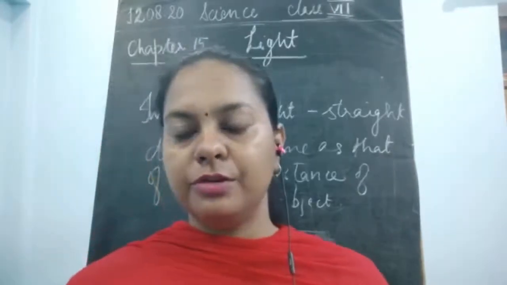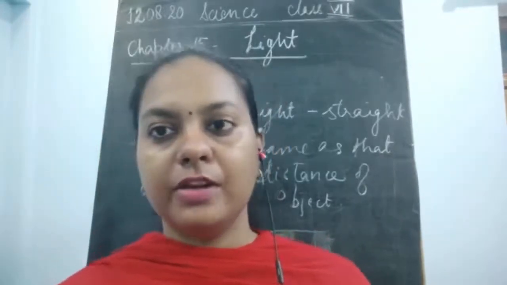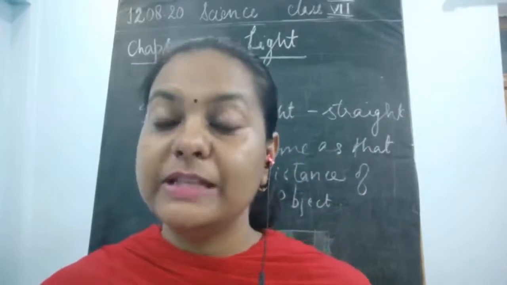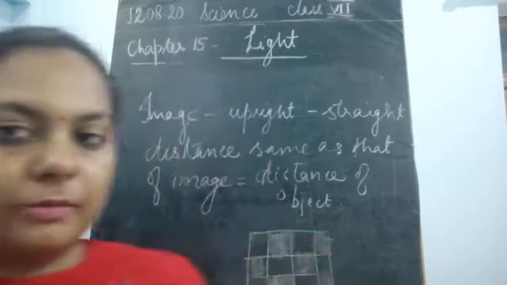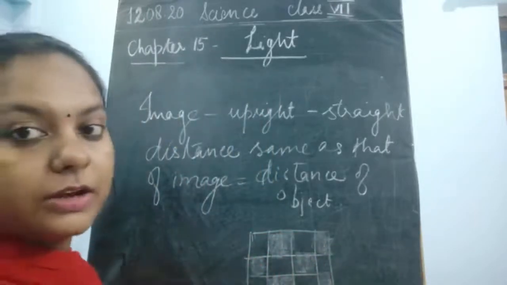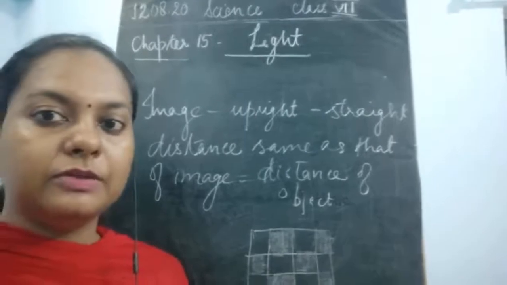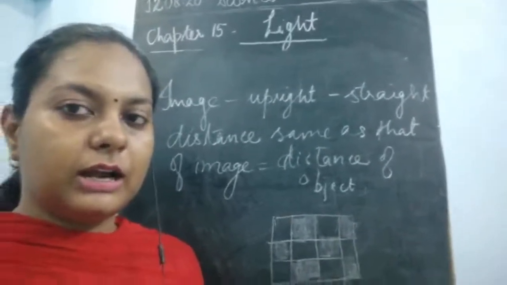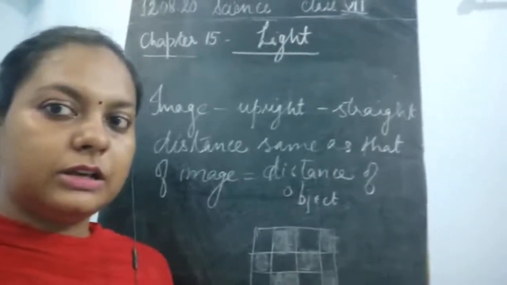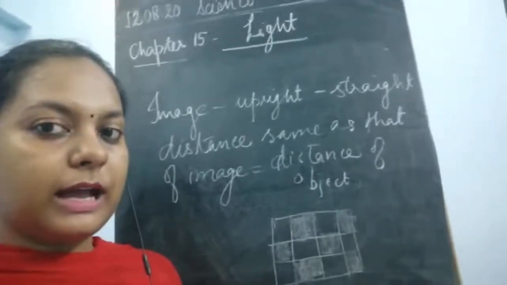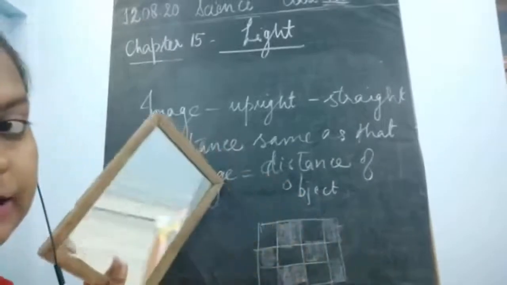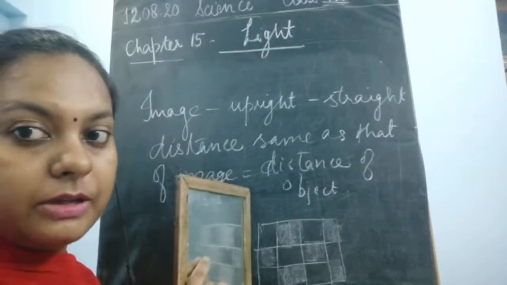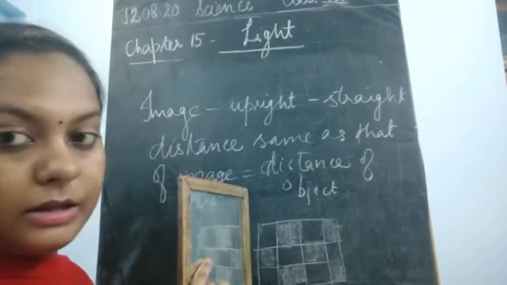So we have to draw the checkerboard, and then you will understand the distance of that particular object. I'll just draw this small checkerboard over here, and you just count the number of squares as I put the mirror here.